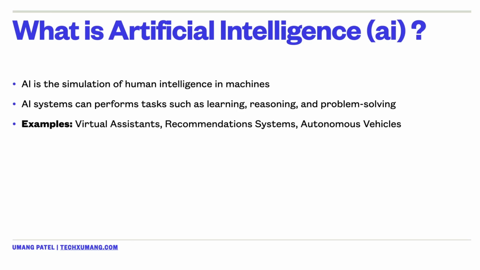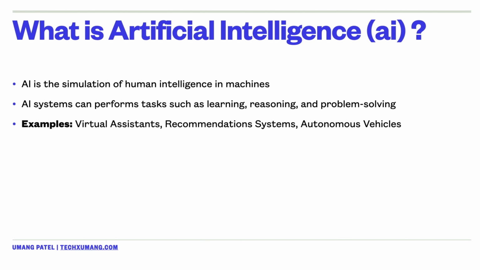So if we start with what is artificial intelligence? Artificial intelligence, or AI for short, is basically the simulation of human intelligence processes by machines, especially computer systems. These AI systems can perform tasks that typically require human intelligence.